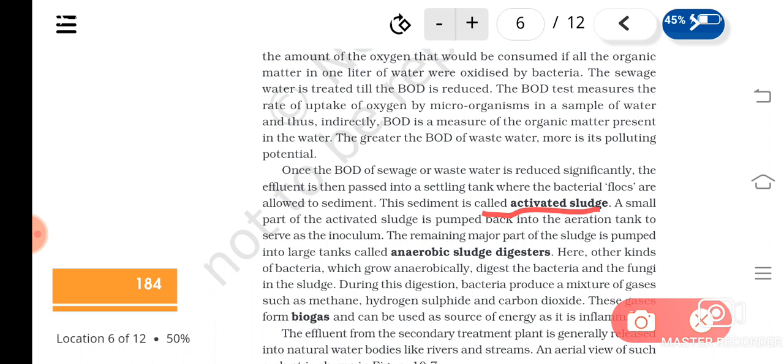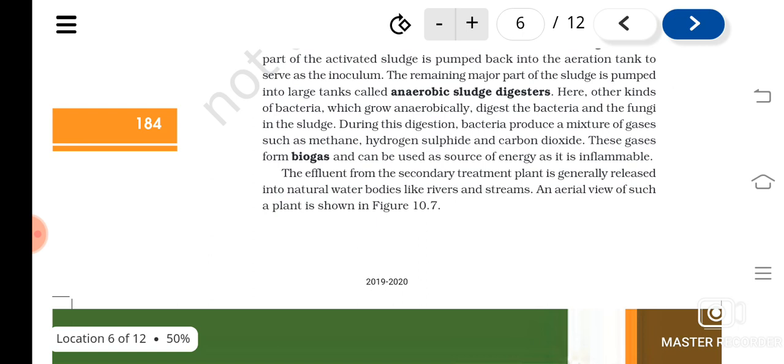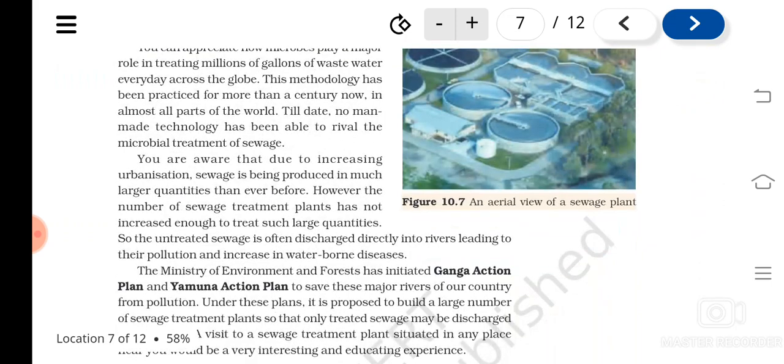What are they? Anaerobic sludge digesters. Here the bacteria which grow anaerobically digest the bacteria and the fungus. Understood? And these anaerobic bacteria can also produce what? Methane, hydrogen sulfide, carbon dioxide, etc., and they form the biogas. So that also we can use. Understood? And then the effluent from the secondary treatment plant can be released into natural bodies. So this is the use of what? Microorganisms in the treatment of sewage.